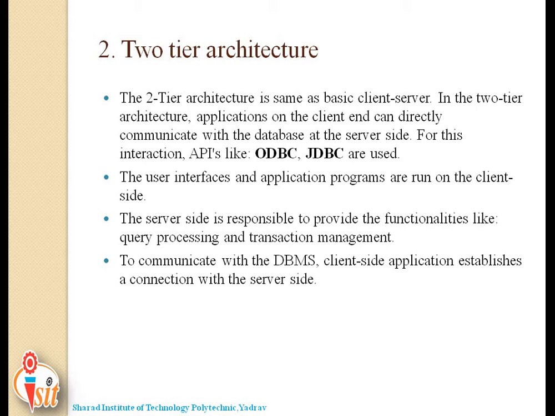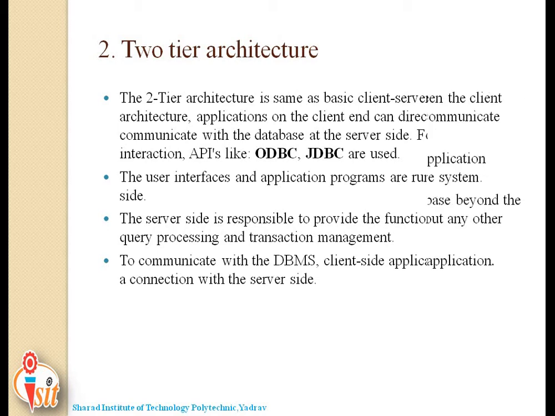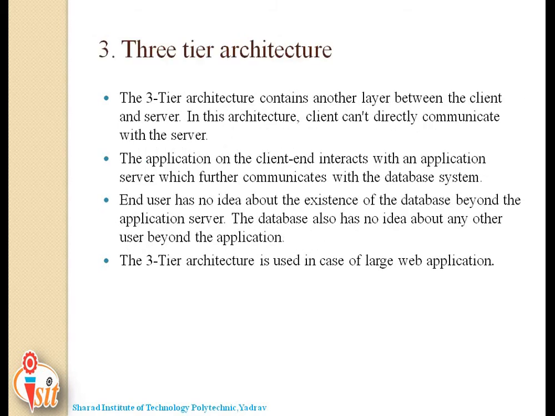Also, the two-tier architecture is an extension. This is all about the two-tier architecture. And the last type is three-tier architecture. Three-tier architecture is an extension of two-tier architecture. It has different layers: presentation layer, application layer, and database server.